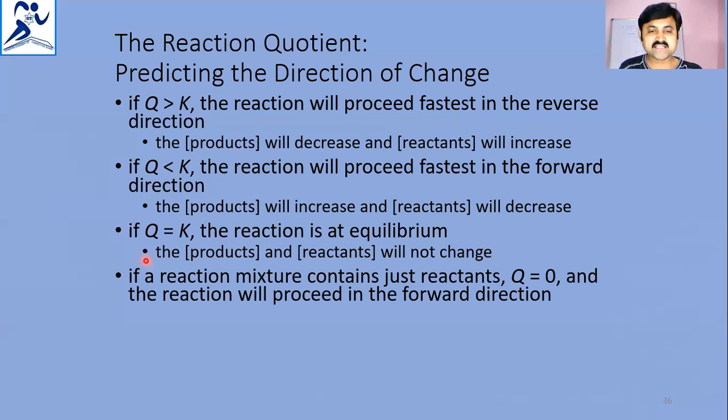If the reaction mixture contains just reactants, then the reaction coefficient is 0 and the reaction will proceed in the forward direction. See, reaction coefficient is 0.